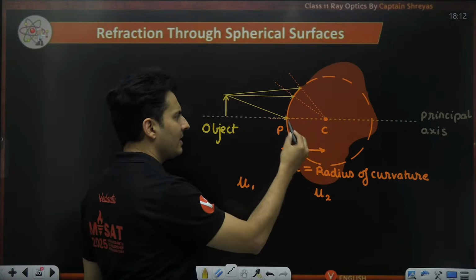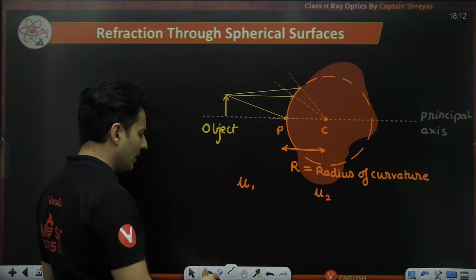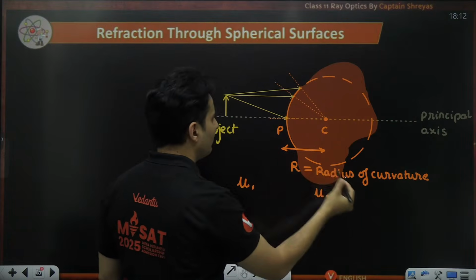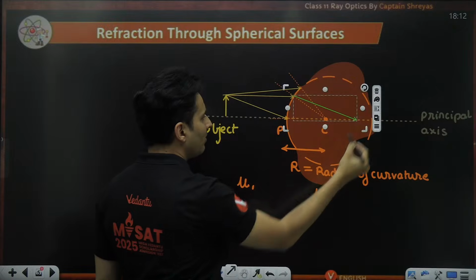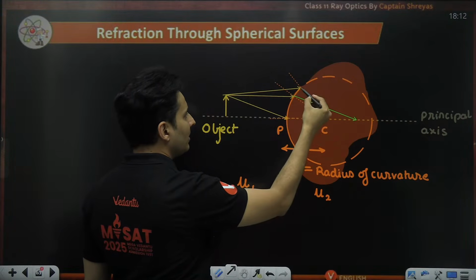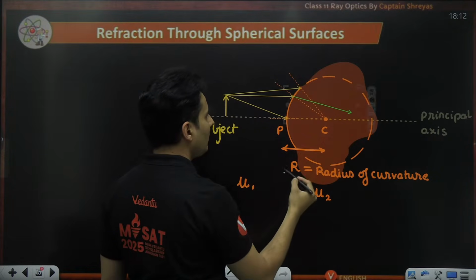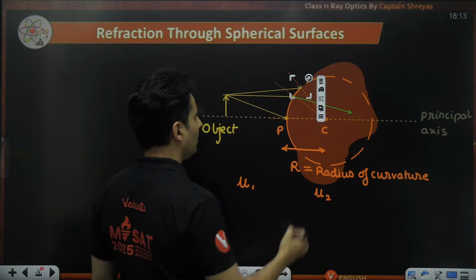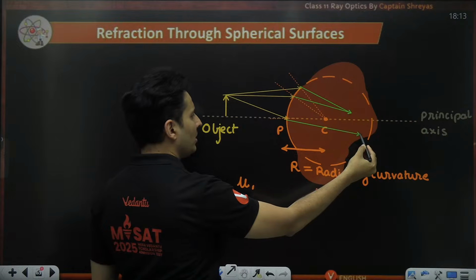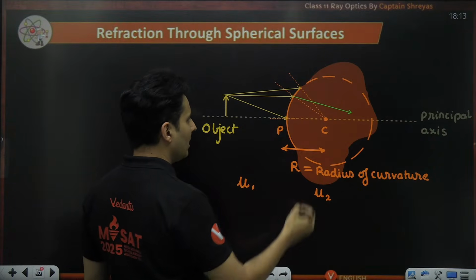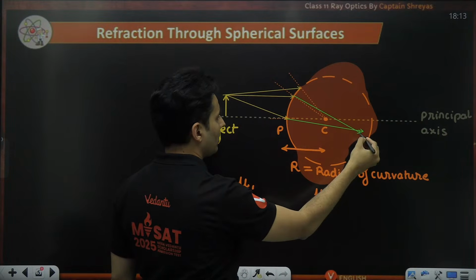Now, if this is rare and this is dense, it will bend towards the normal. If this is dense and this is rare, it will bend away from the normal. So you can take it anything. Let's say, for example, it is a denser medium. So from rare to dense, it will obviously bend towards the normal. Maybe the rays meet here, it might meet over here, maybe over here like this, but when it bends, it will probably go on this side. So most likely, I feel this could be kind of an inverted image or something. I don't know, I'm just drawing it randomly like this.